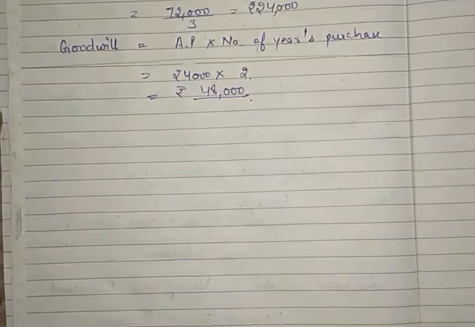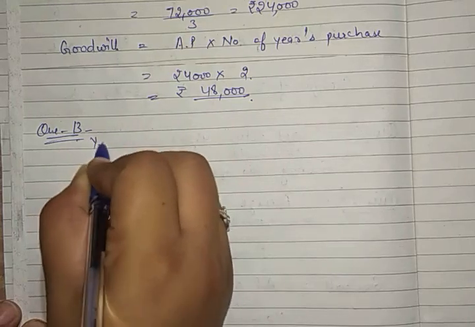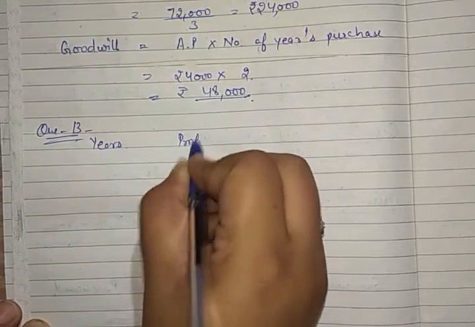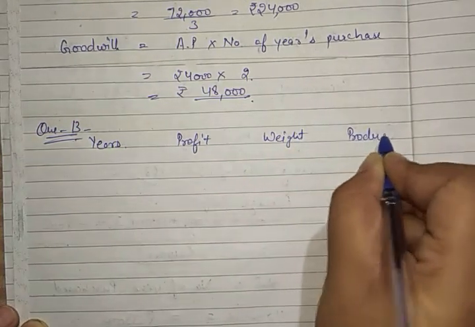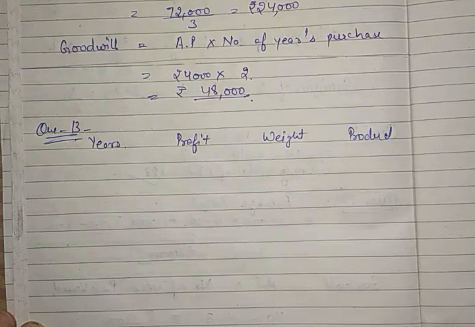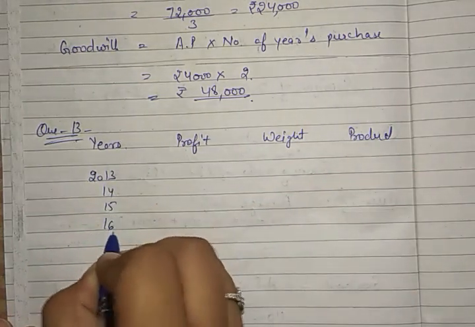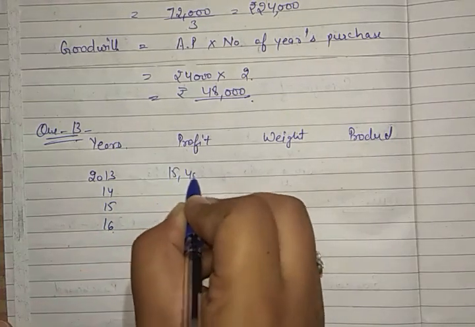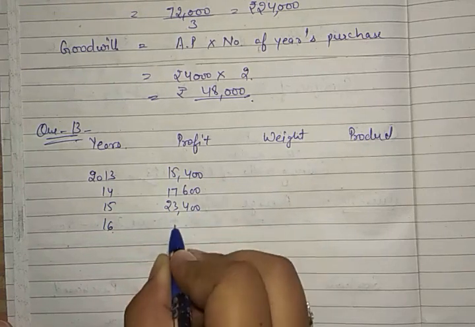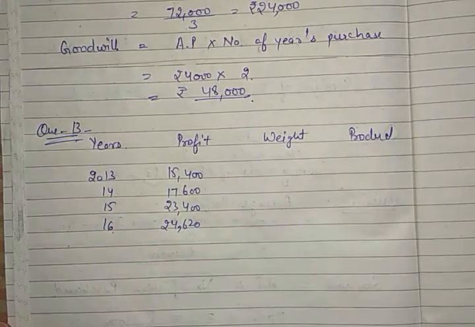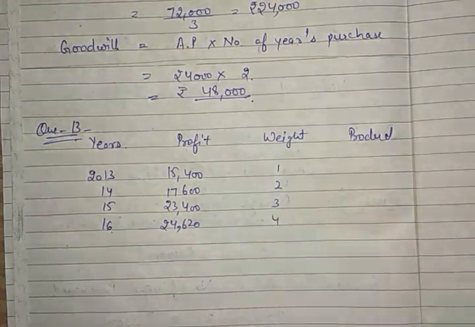So in question number 13, we will write here years, profit, then weight assigned and the product of them. The years are given as 2013, 14, 15, 16. Profit is given as 15,400, 17,600, then 23,400, 24,620. This is given in the question. Along with that, weight is also given in the question, which is 1, 2, 3 and 4 respectively.